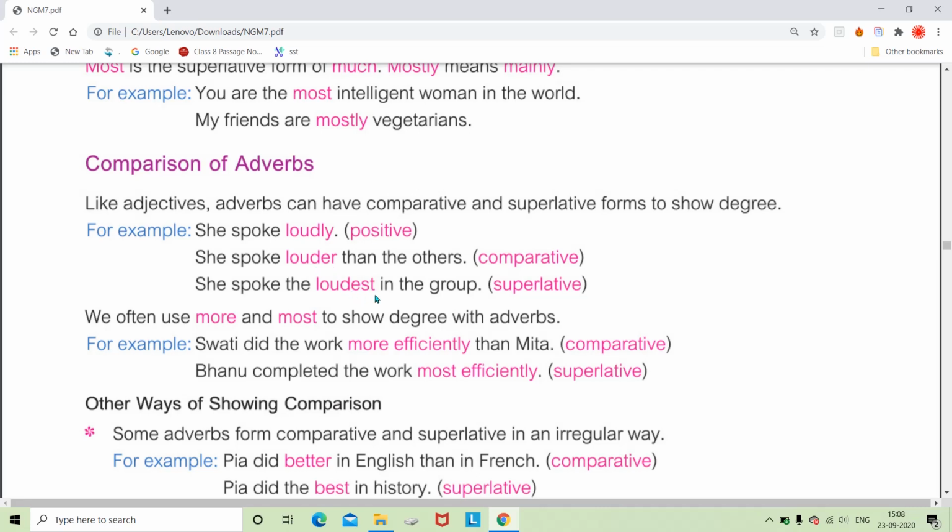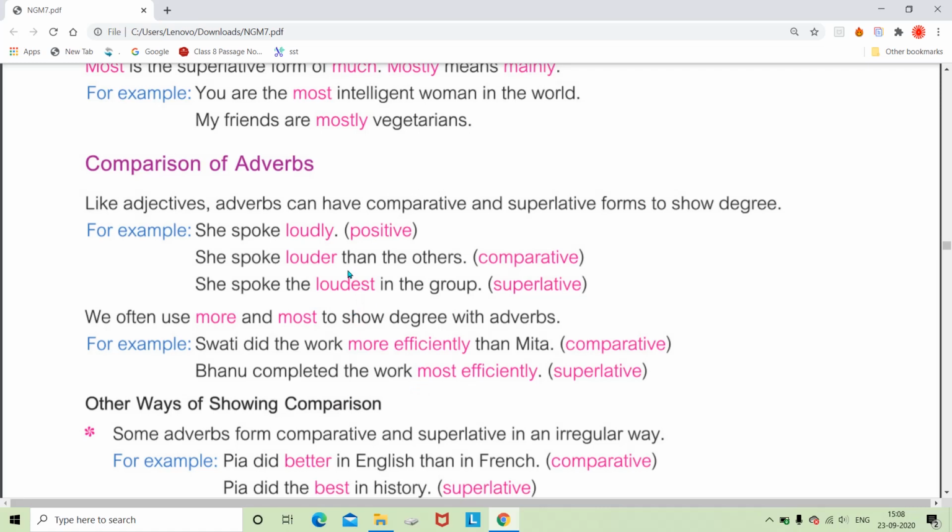The same way, if the syllables of that particular adverb are two or more, like inefficiently, we have more than two syllables in this. We take more than two pauses while speaking. So here we have to use more instead of er, and in superlative we will use most instead of est.